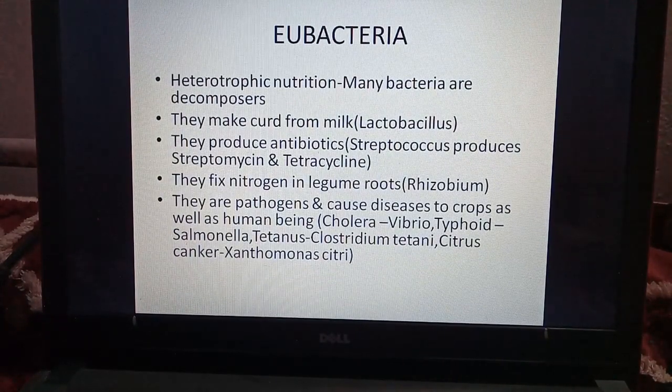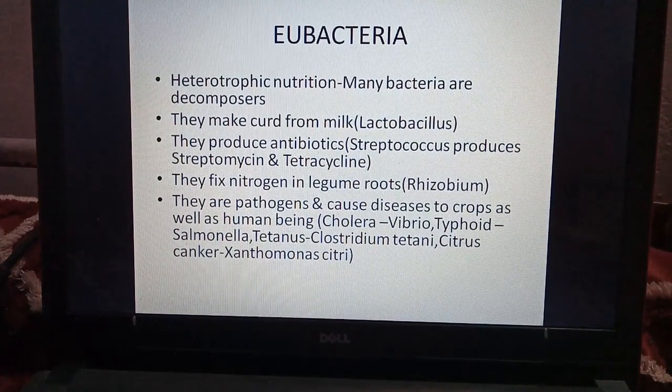Heterotrophic nutrition. So many bacteria are decomposers. Here we can see some uses. They make curd from milk, for example lactobacillus. They produce antibiotics, for example, streptococcus produces streptomycin and tetracycline. They fix nitrogen in legume roots like rhizobium. They are pathogens and cause diseases to crops as well as human beings.